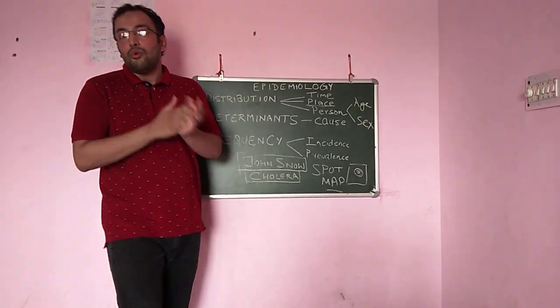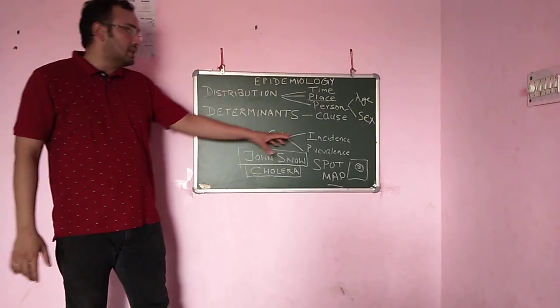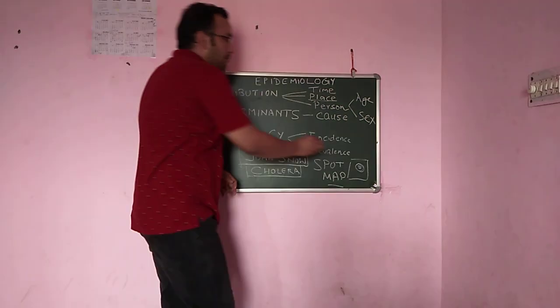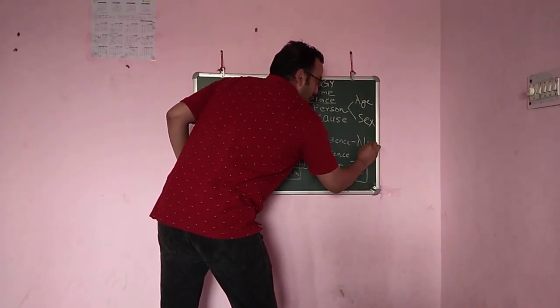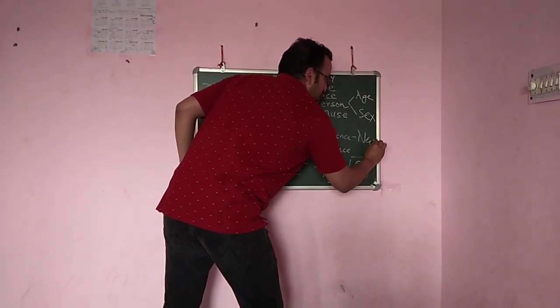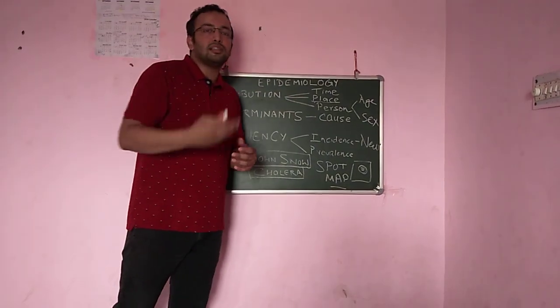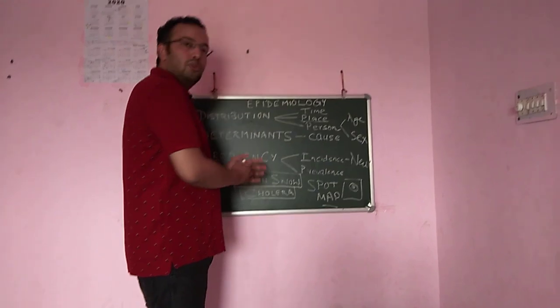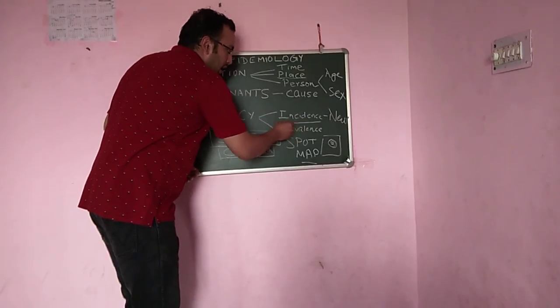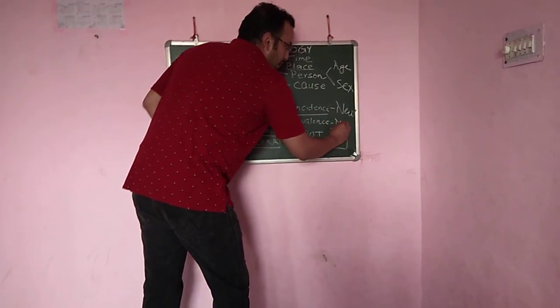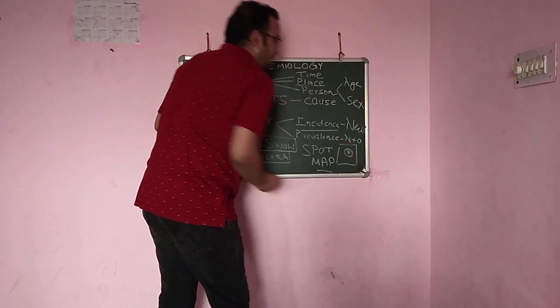And there is also another term called the incidence. So incidence, you can just remember, this is the new cases, only the new cases. So in a particular time, for example in 1 month, how many new cases were there? So we screen those new cases and that forms the incidence, while prevalence will be the new plus old cases.